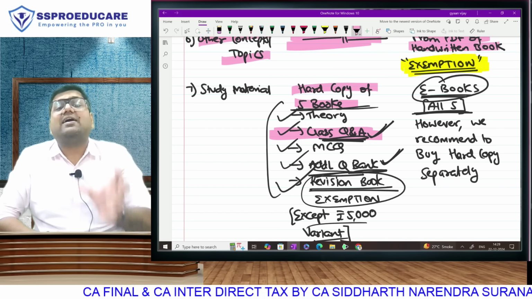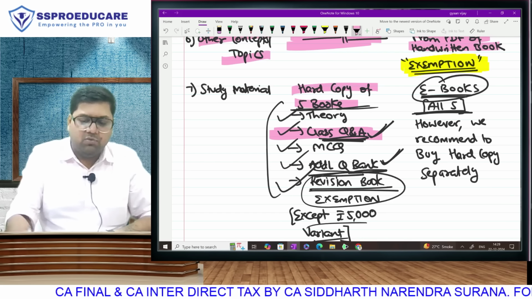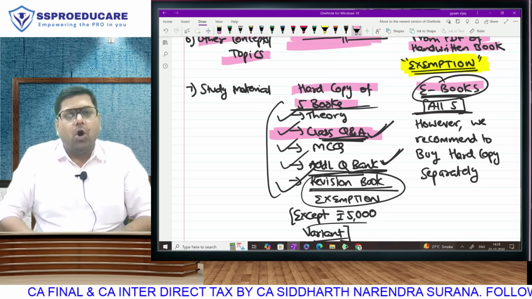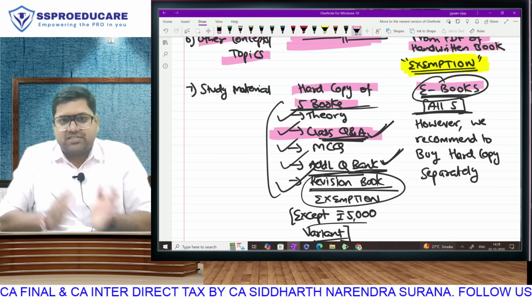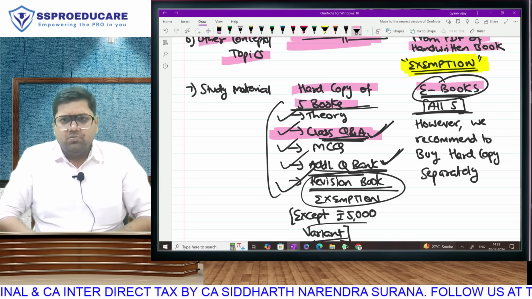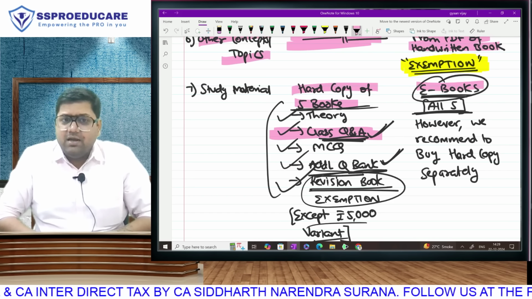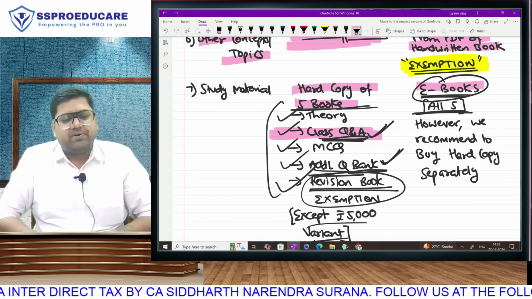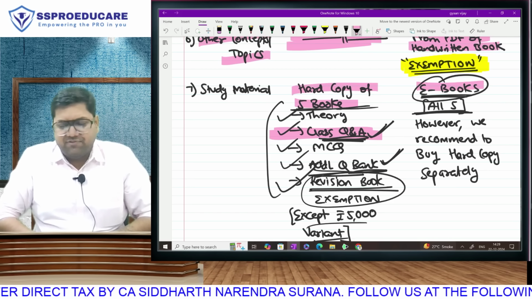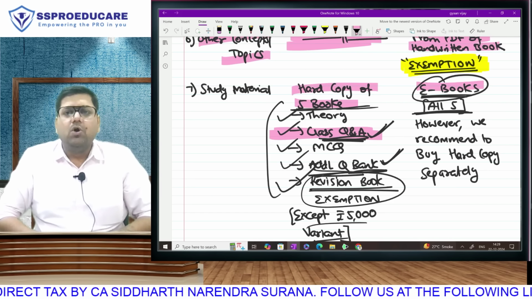And then you can take crash plus Q&A, again with ebooks. Then all the 5 books will be given to you in e-format. Or with hard copy, for which we just add the cost of the books. It is as simple as that. So in the full course, except the 5,000 product, we will be giving you hard copies of all the 5 books, but in the crash course, we will be giving you only the e-books.